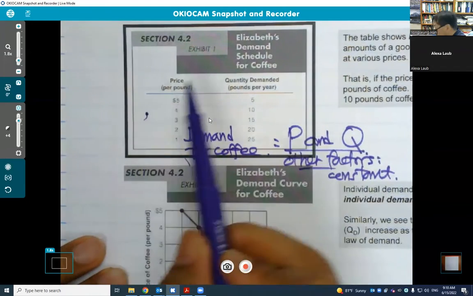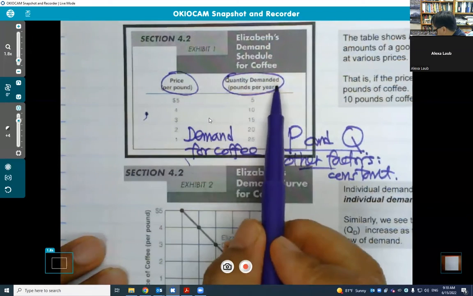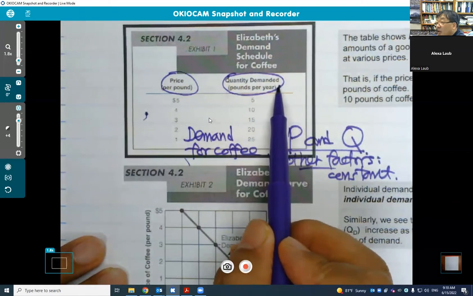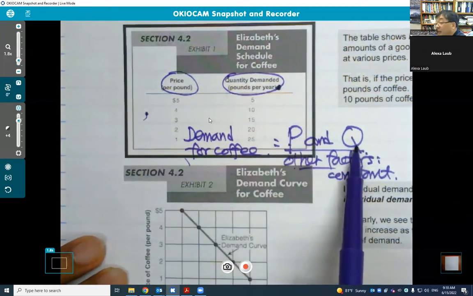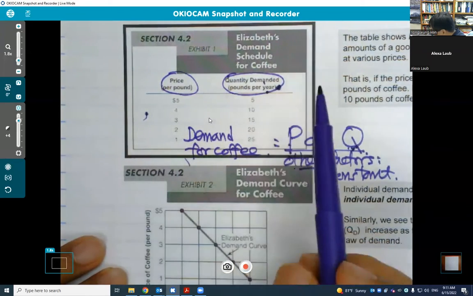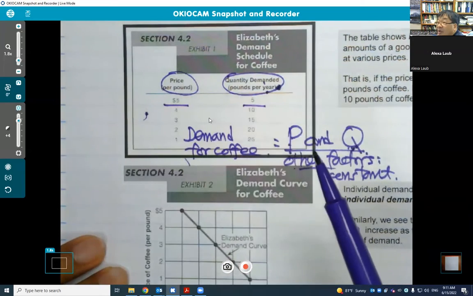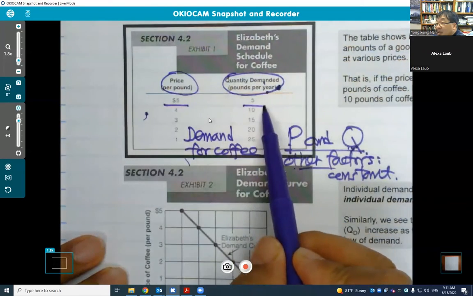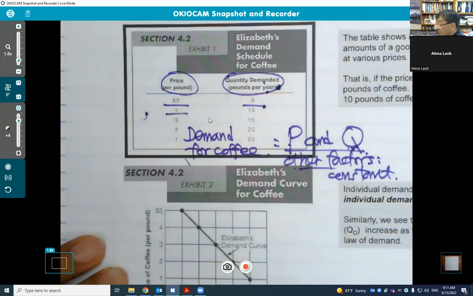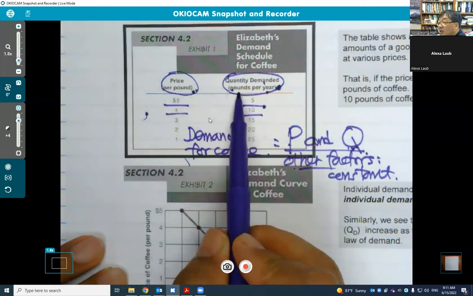Okay, so now let's think about demand for coffee. From here, we have two pieces of information, price and quantity demanded. This quantity demanded is what? The quantity of coffee that we want to buy. This is nothing but quantity demanded for short. So what we know is that if the price of coffee is $5, then we want to buy 5 pounds of coffee. If the price of coffee is $4 per pound, then we want to buy 10 pounds of coffee, and so on. So we can see the relation between this price and quantity demanded.